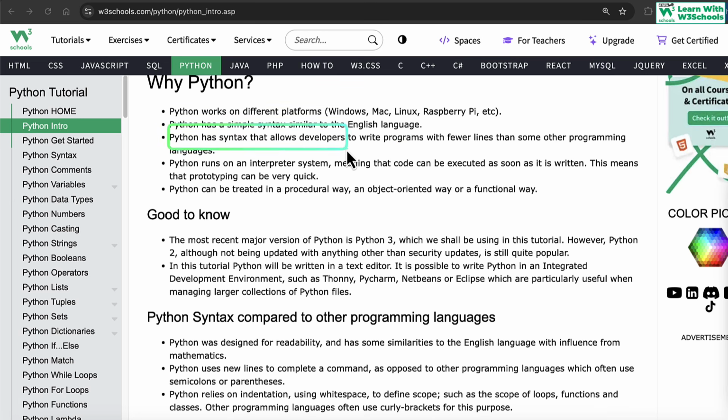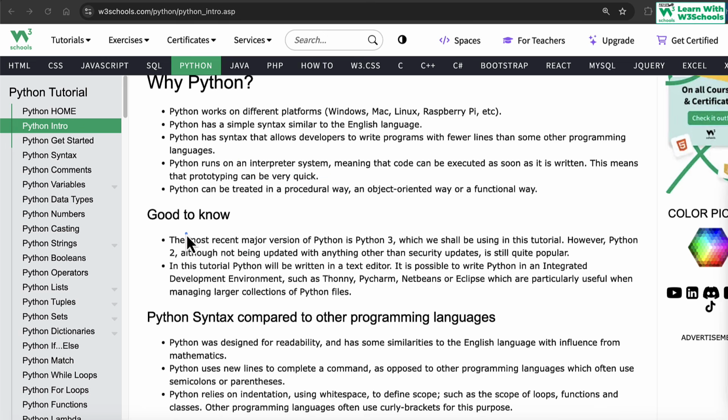Python has a syntax that allows developers to write programs. It runs on interpreter based systems, so that's a key thing. It uses interpreter based systems, which means the code is executed line by line. Compiler based systems are software where you write the whole code, you compile the entire code, and then based on that the code is generated. Python generates a bytecode based on the interpreter system. Line by line code is executed. Finally, bytecode is generated, then it's executed on your system.